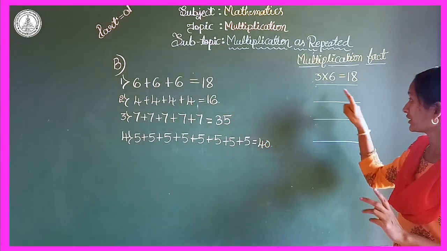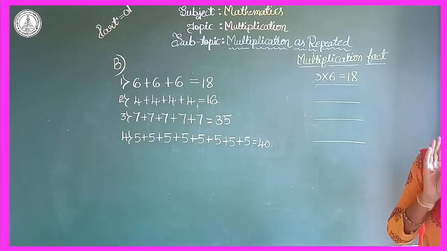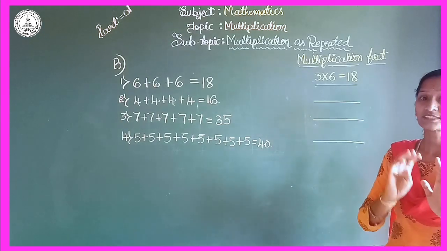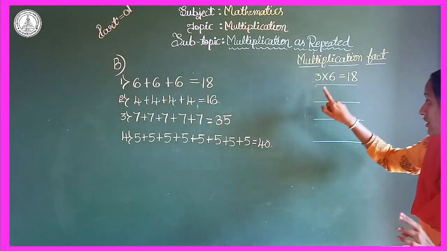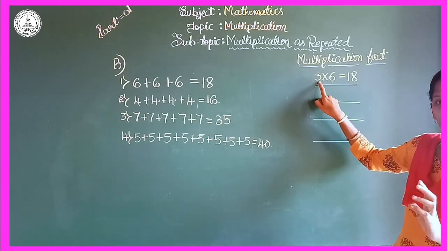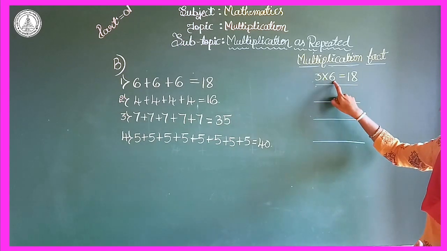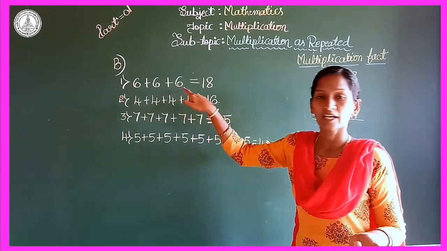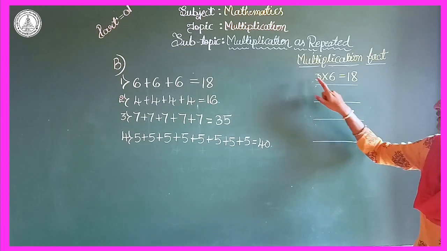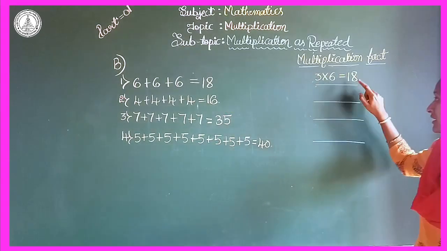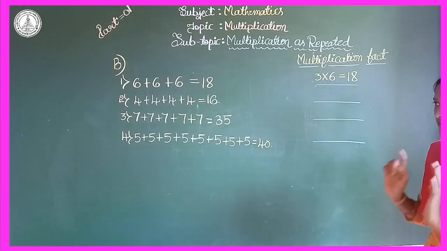So here in multiplication fact, first thing is you always write down how many times they add the same number. So here they add 3 times. So here also they wrote at first 3. And into is the symbol of multiplication and 6 is the same number being added here, that is 6. So the answer is 18, equals to 18, they wrote at last. So this is the first one.